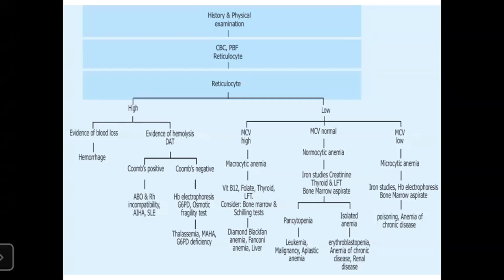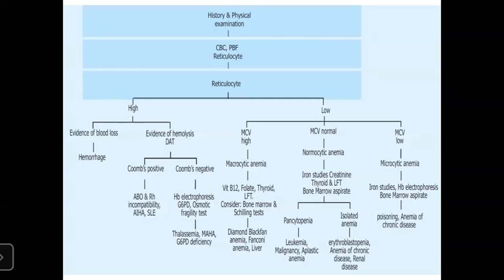So if the patient is anemic and the retics are high, you should look whether the patient has the evidence of any blood loss. If it's blood loss, then it's hemorrhage. But if there is no blood loss, you can do direct Coombs test. If Coombs positive, then it's most probably due to ABO or Rh incompatibility or autoimmune hemolytic anemia or SLE, right? Systemic lupus erythematosus. Or if Coombs negative, then you have to look for hemoglobin electrophoresis, G6PD deficiency, osmotic fragility test in case of hereditary spherocytosis, and one can diagnose the disease.